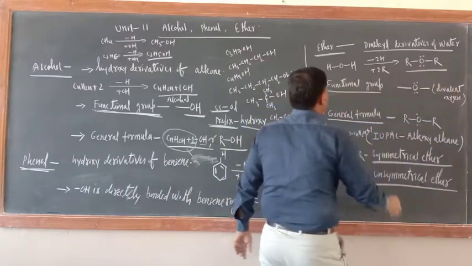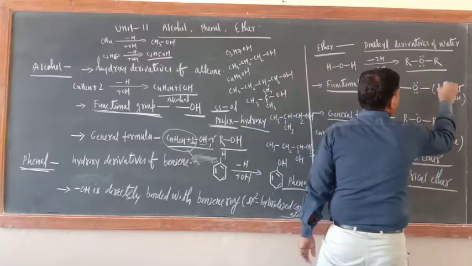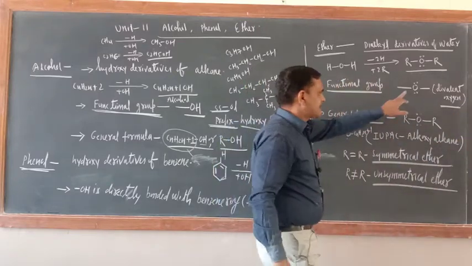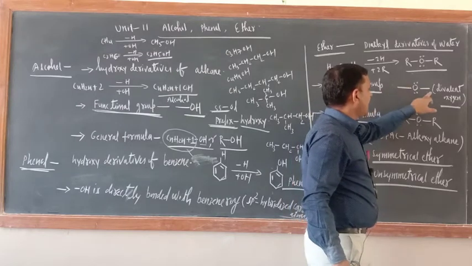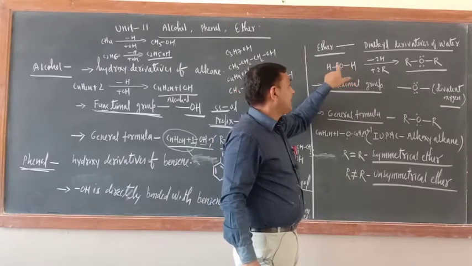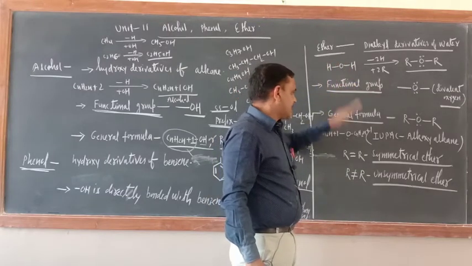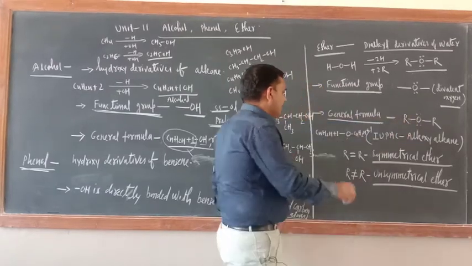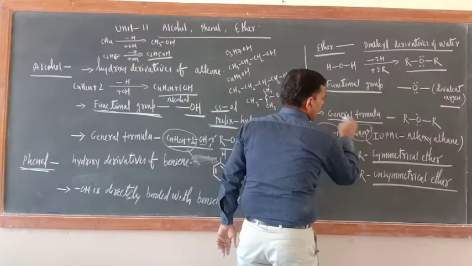This is the general formula. What is the functional group? The functional group is divalent oxygen. Oxygen is divalent only. This side R, this side also R. They are dialkyl derivatives of water only; in place of H and H, R is attached. The general formula is ROR. In place of R, we can write CnH2n+1.